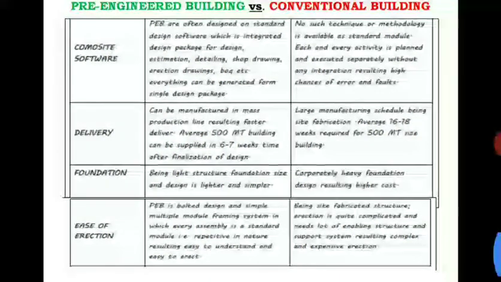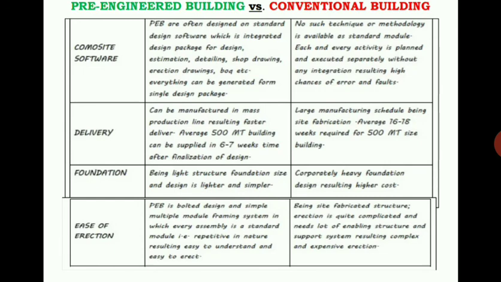And ease of erection. The pre-engineered building is a bolted design, with simple multiple modules framing different systems in manufacturing. Every assembly is a standard module that is repetitive in nature, resulting in something easy to understand and easy to erect. As we have designed at the source, most of the members are similar, even with respect to the length of the member, where exactly the joints need to be provided, and which type of joints we need to provide.